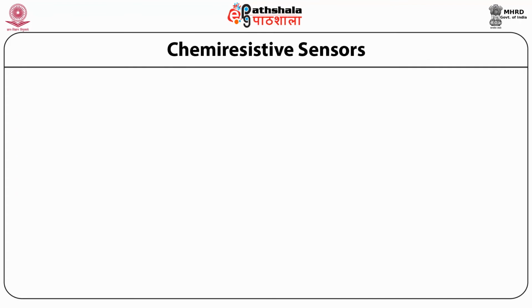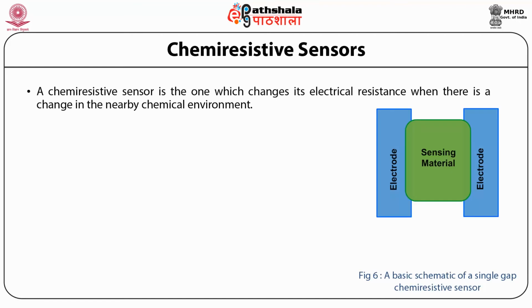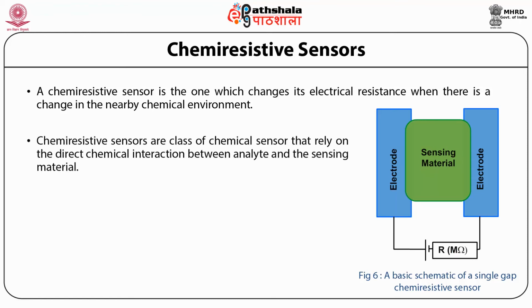So now let us discuss chemiresistive sensors. A chemiresistive sensor is one which changes its electrical resistance when there is a change in the nearby chemical environment. Chemiresistive sensors are a class of chemical sensor that rely on the direct chemical interaction between analyte and the sensing material.